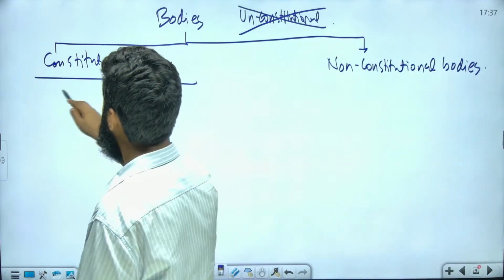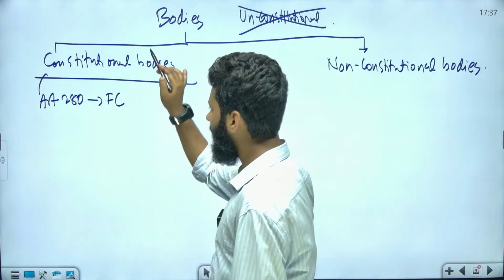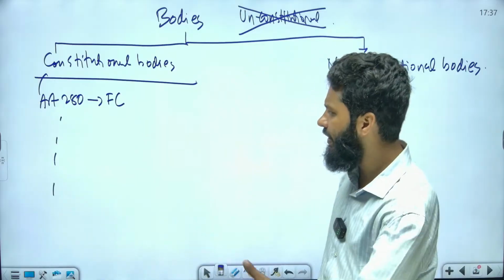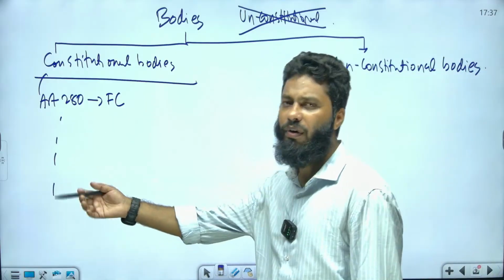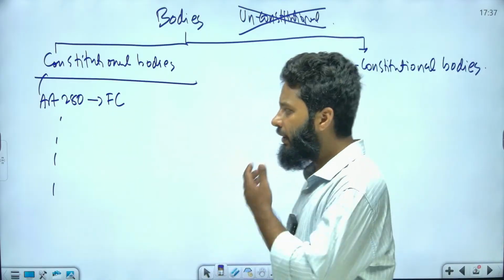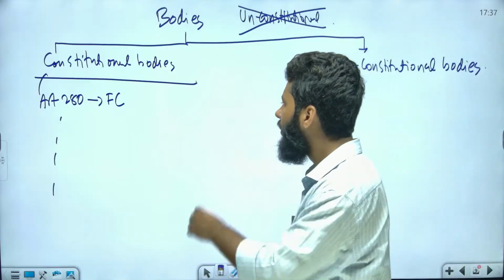Constitutional bodies are created by the constitution. For example, Article 280, the Finance Commission, is created by the constitution. Similarly, there are UPSC and the President, and many other bodies created by the constitution, for example the Comptroller and Auditor General, CAG. The Election Commission is also created by the constitution.